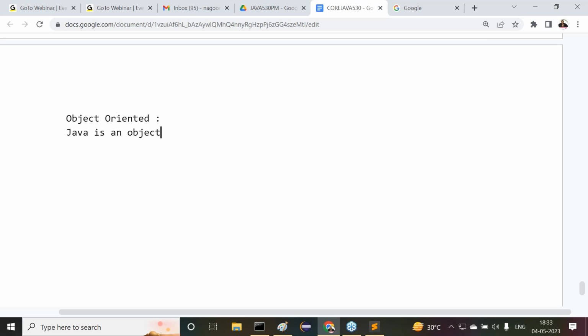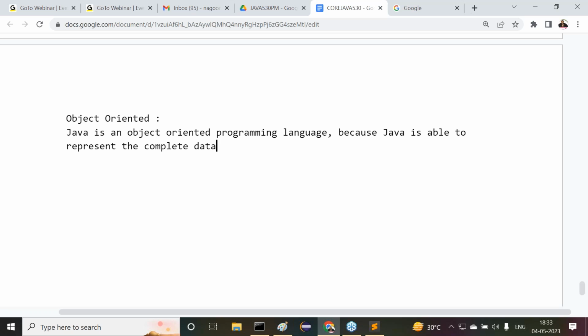Java is an object oriented programming language. Why? Because Java is able to represent the complete data in the form of objects by following object oriented features. Right, sir? Then after this, what is the next one here?